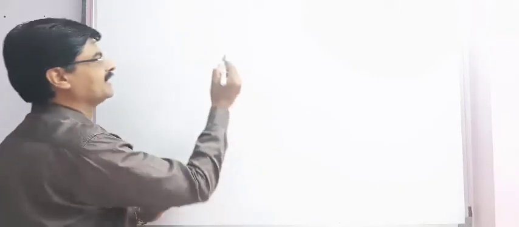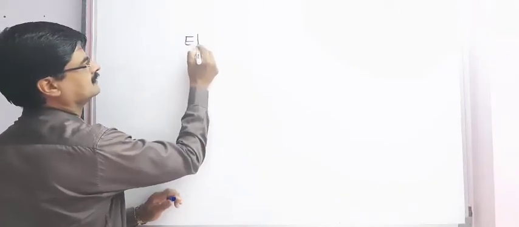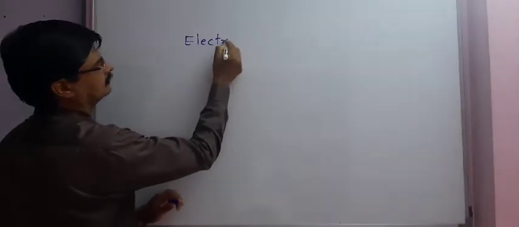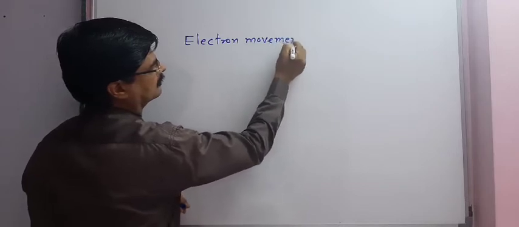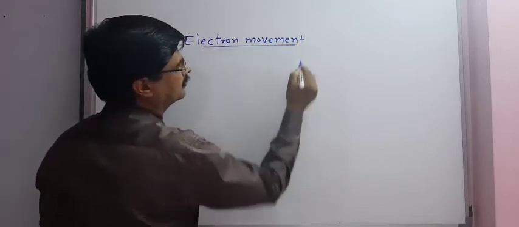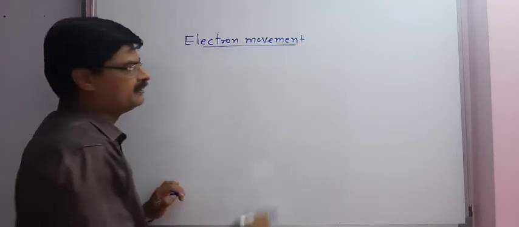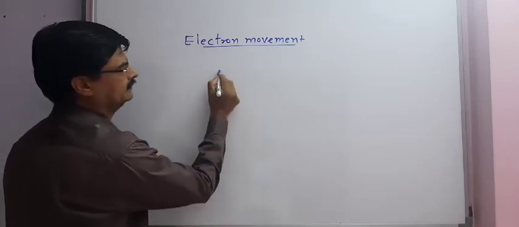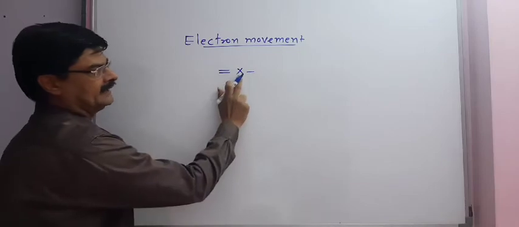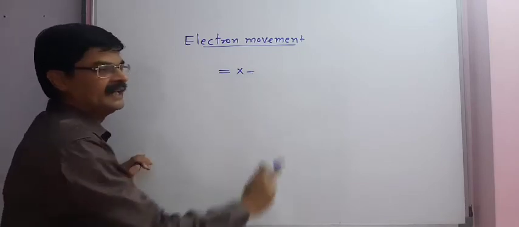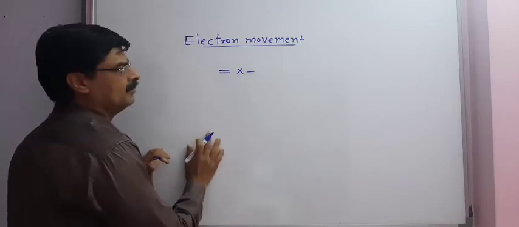Now we will study electron movement in chemical reaction. This can be represented by taking following example. We have X atom. Beside X atom we have single bond and double bond.